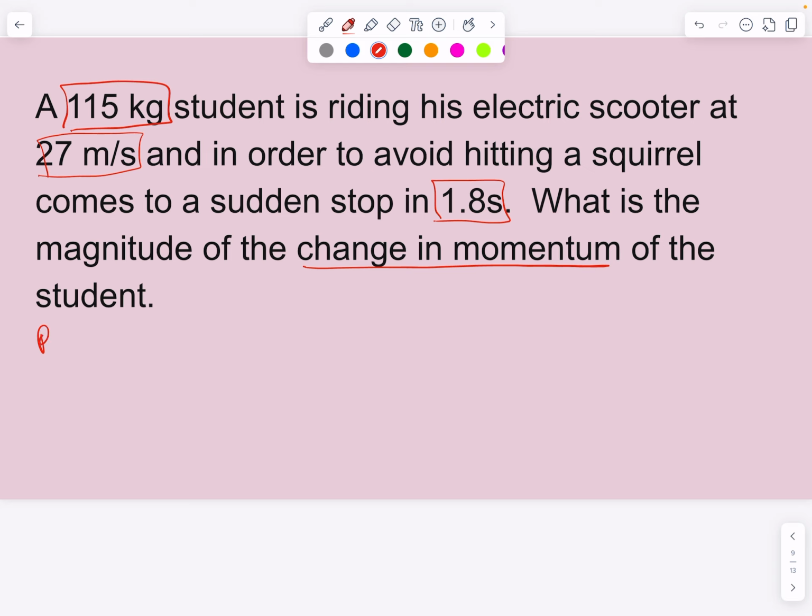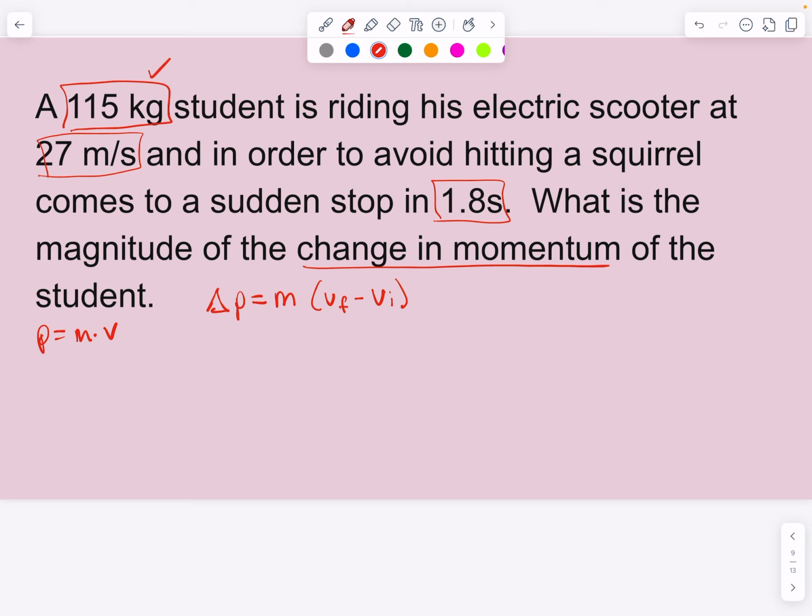We've said before that momentum equals mass times velocity, which is true, but we can also talk about the change in momentum. And when we talk about change in momentum, you're doing not just mass times velocity, but mass times the final velocity minus the initial velocity. And that's important to differentiate from our other equations here.